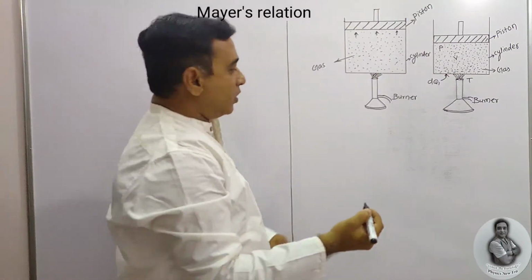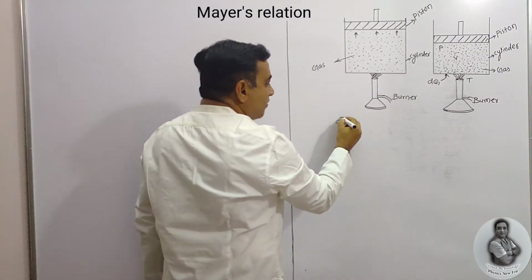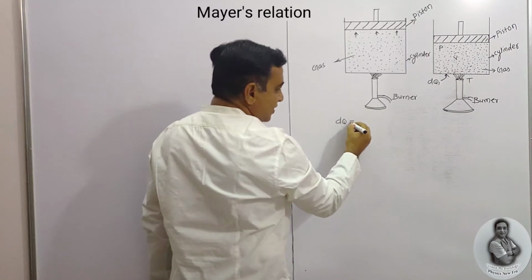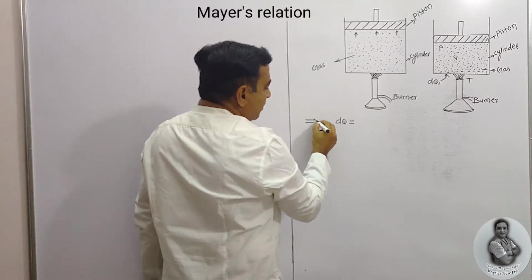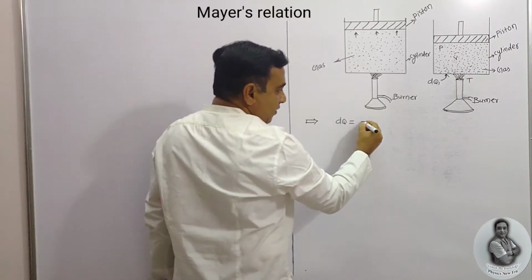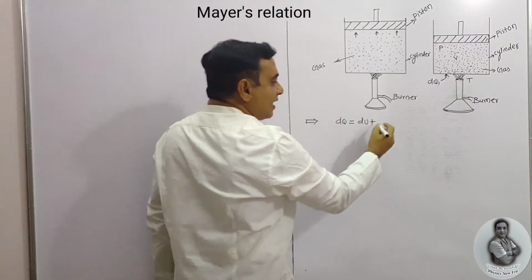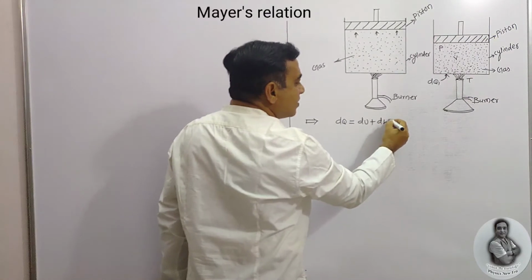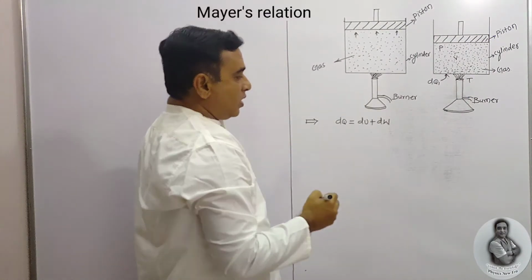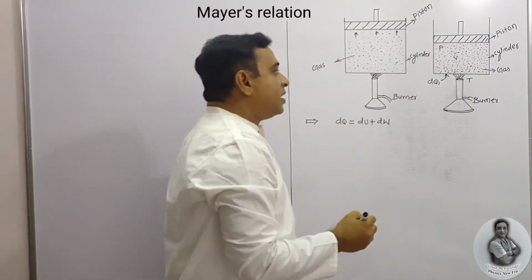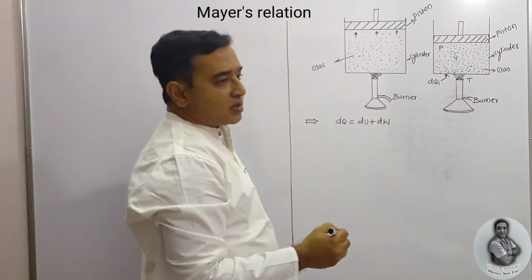As per the law, the energy supplied to the system first increases its internal energy, and then external work is done by the system.